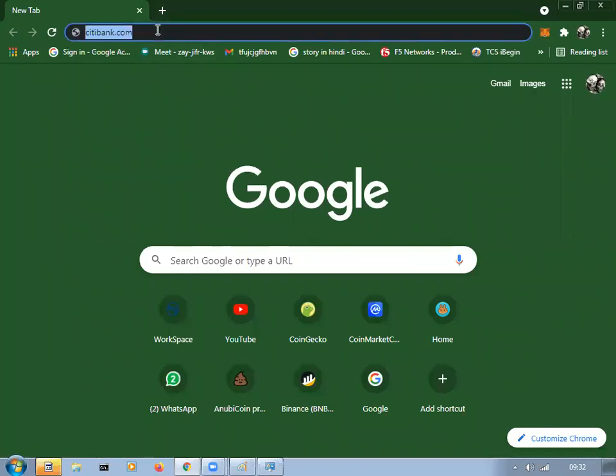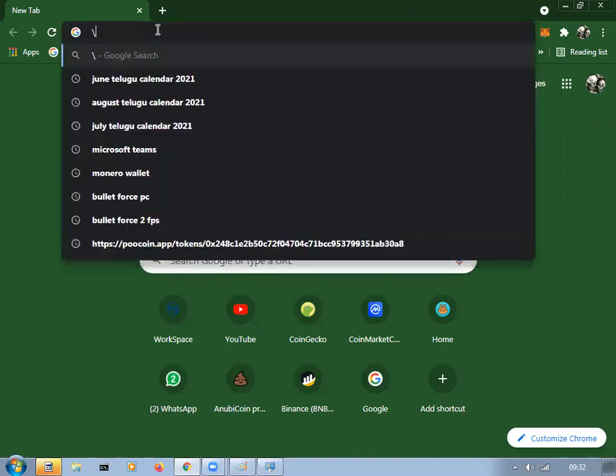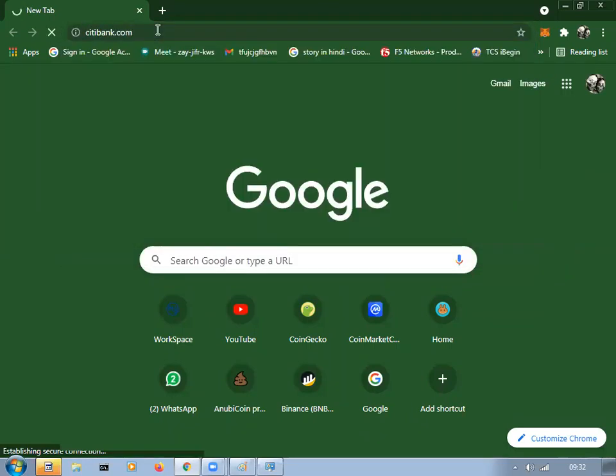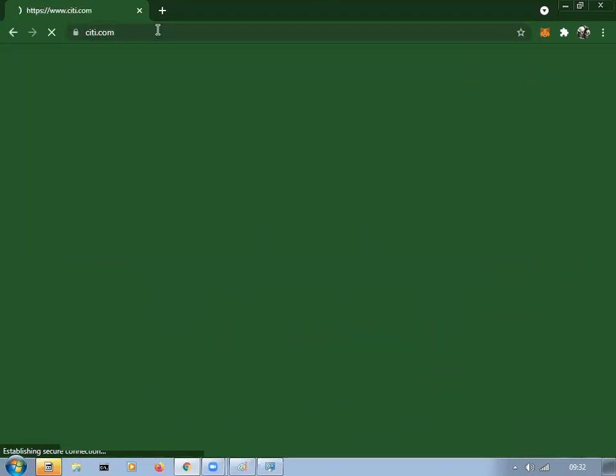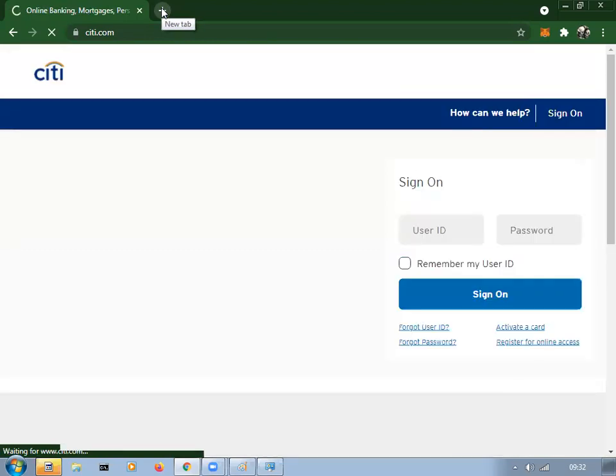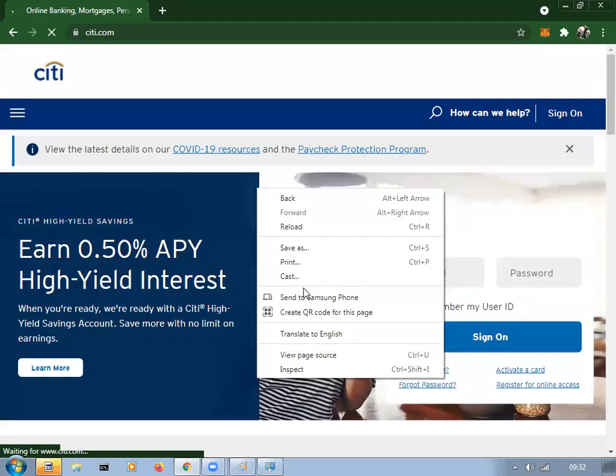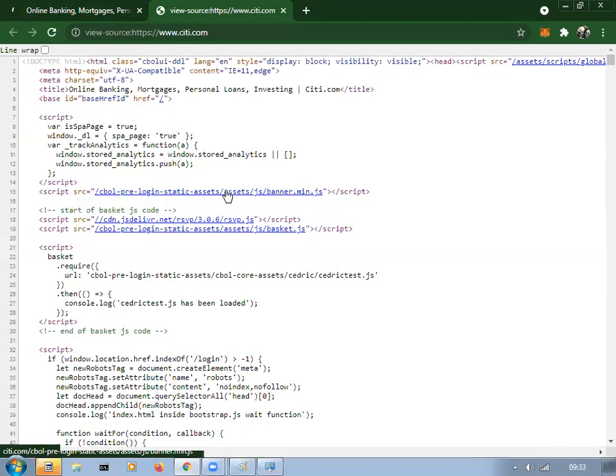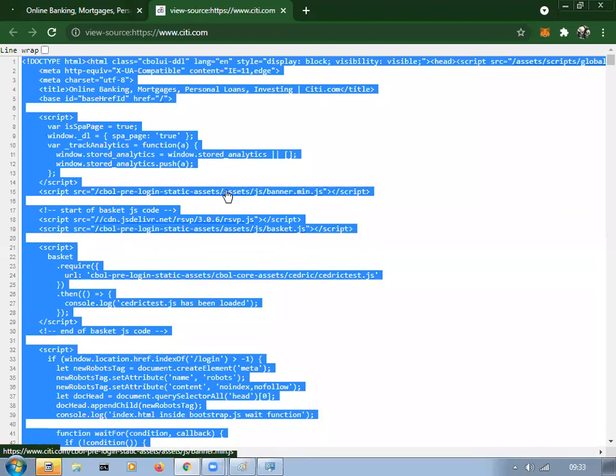Anyone can actually create it. Citibank.com, see, it's not a big deal. Just some tweaks you have to do on the website. For example, let me take view source code. Control A, control C.